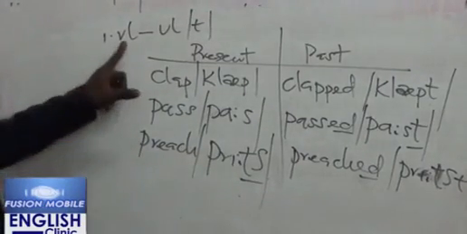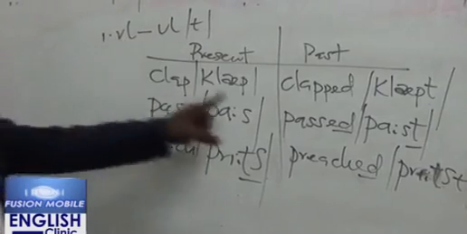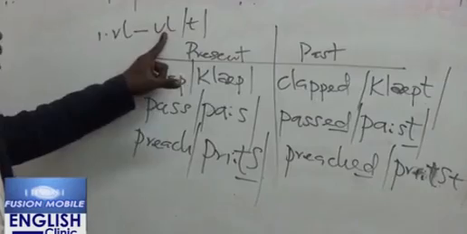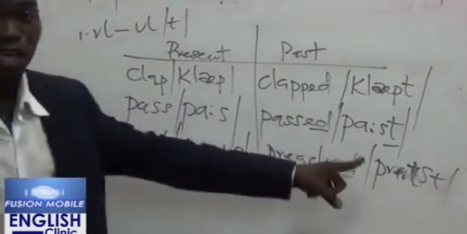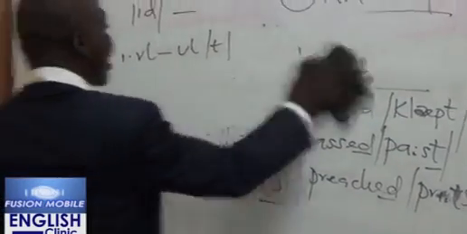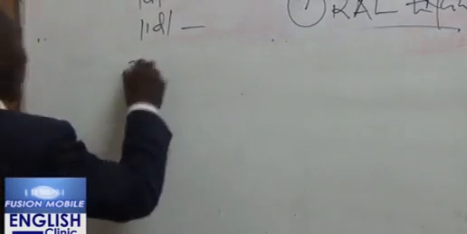Whenever we have a voiceless sound ending a word in the present tense, then for the past tense, it has to take a voiceless past tense marker, and that's why we have this. Now the second rule of past tense markers has to do with, it's the opposite of what we have the other time.